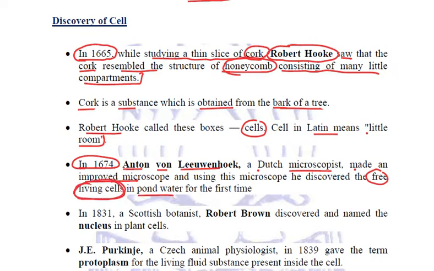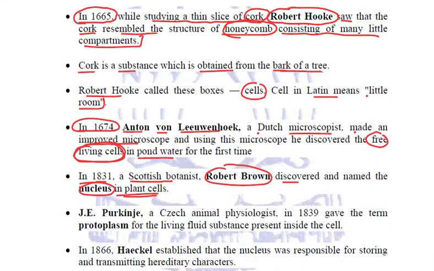So Robert Hooke discovered the dead cells in cork, and Leeuwenhoek discovered the free living cells in pond water for the first time. In 1831, a Scottish botanist, Robert Brown, discovered and named the nucleus in plant cells.